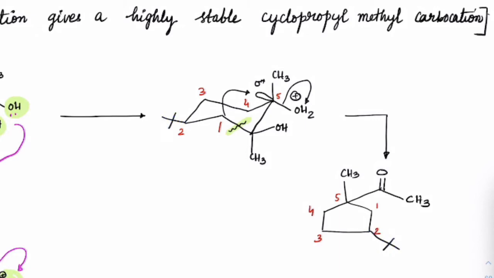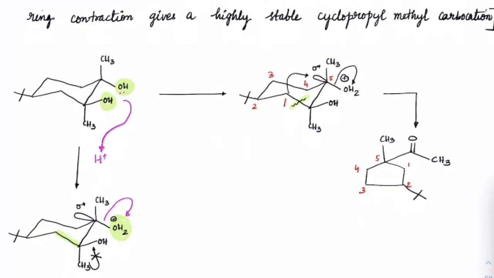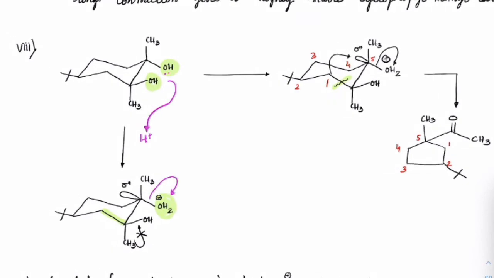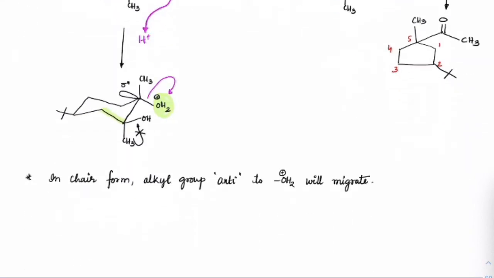This is the one which you have. So learn that case carefully. So in equatorial, whenever equatorial OH is present, we will always get that form. So I have written here, in chair form, alkyl groups anti to OH2 will migrate. Okay.